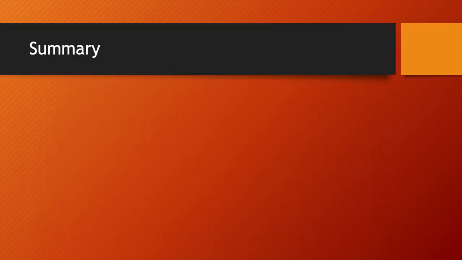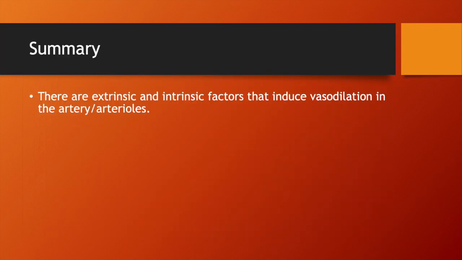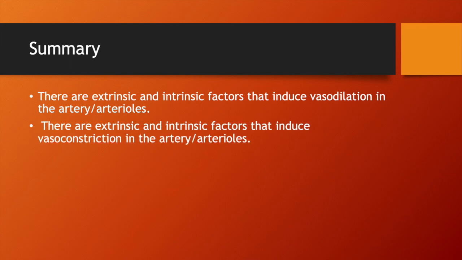So in summary, after this lecture, you learned that there are extrinsic and intrinsic factors that induce vasodilation in the artery or arterioles. And also you learned that there are extrinsic or intrinsic factors that induce vasoconstriction in the artery and arterioles.